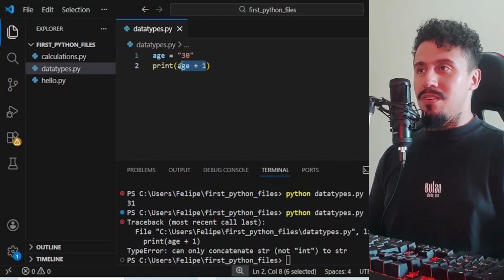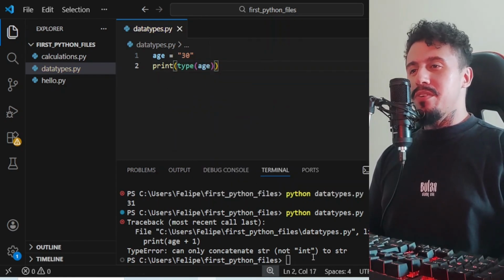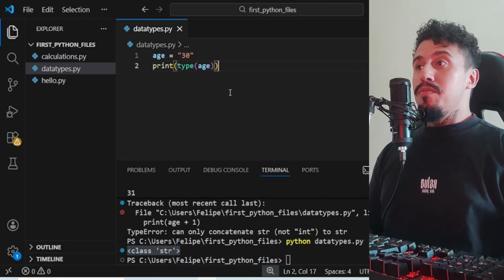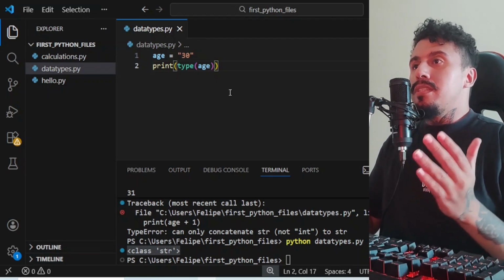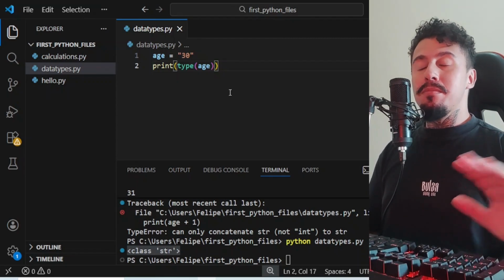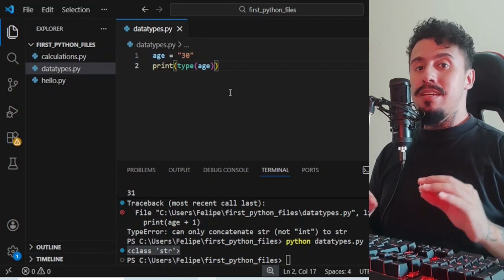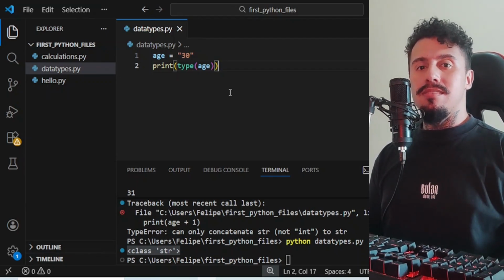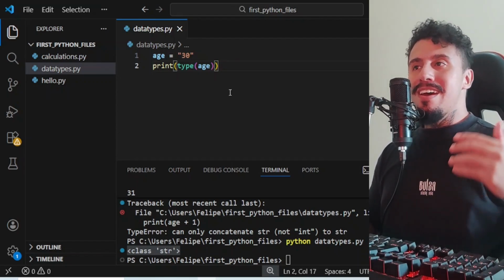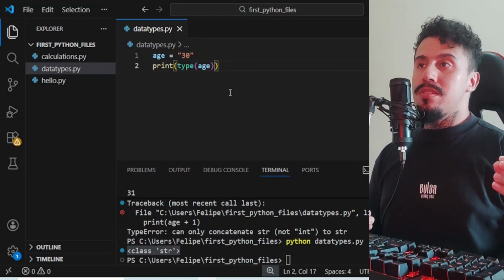And if we call the type here, we are going to see that it's a string, right? But Felipe, I'm seeing the number 30. It doesn't matter. You could put here any number that you want. If it's between double quotes, it's a text. For Python, it's a text. You can put a number here, but Python is going to interpret it as a text. So this makes a huge difference.